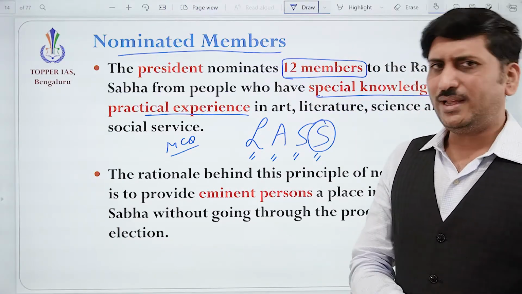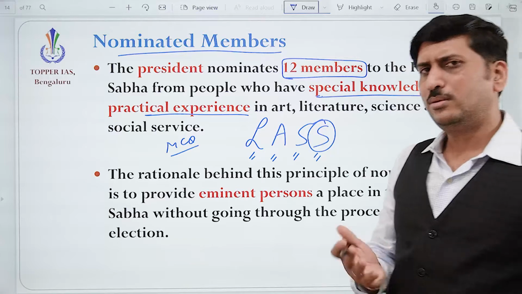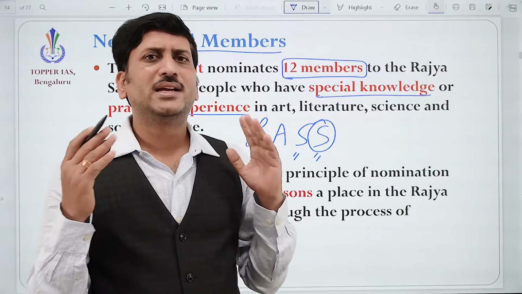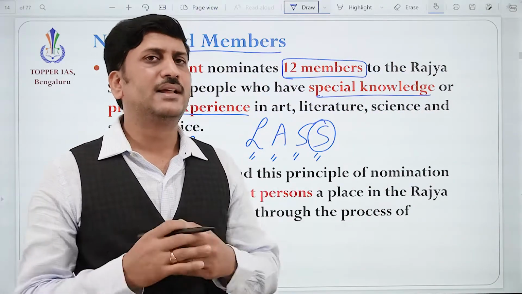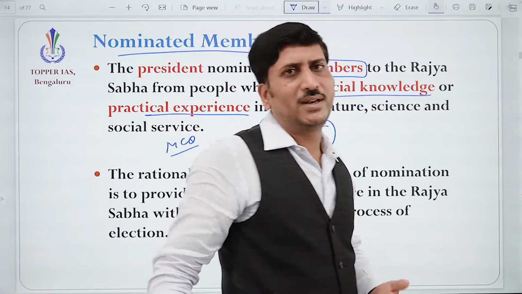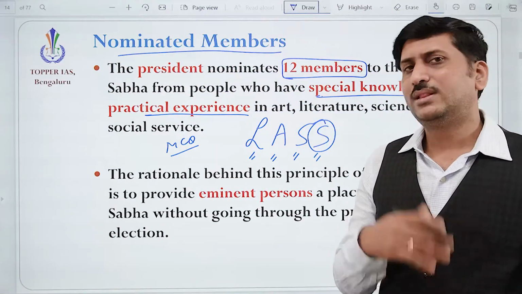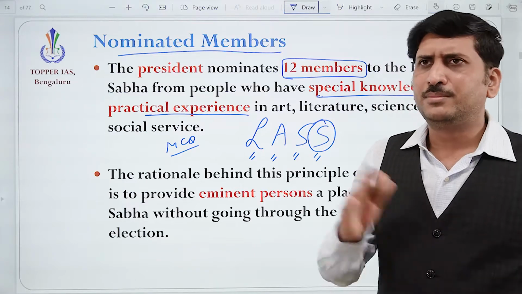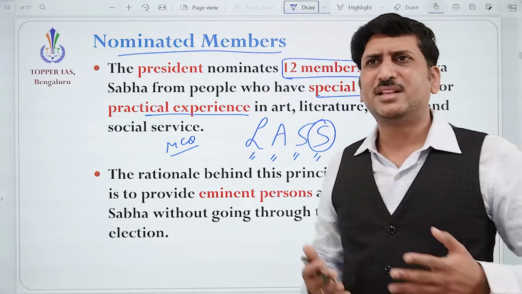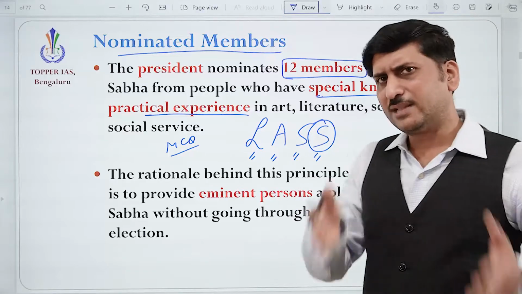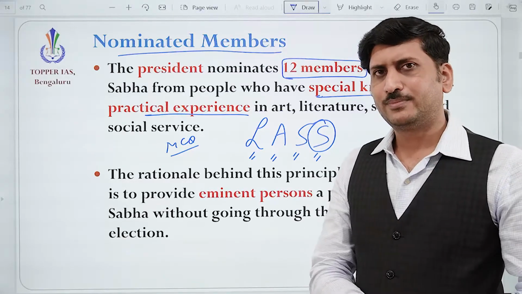Why is it like that? Why nominations? The reason is they are not like other leaders, who can contest for election and win the seats, right? Win that election. Because, for example, they may be from a science background, they are not popular, but they have expertise. We need experts, right, for lawmaking.